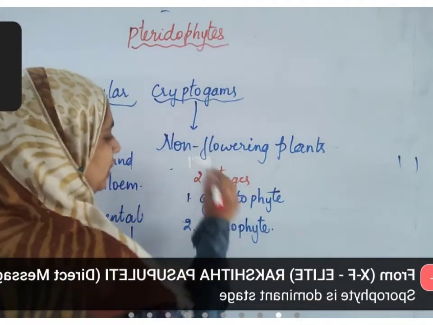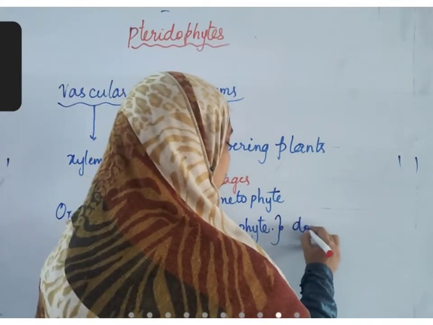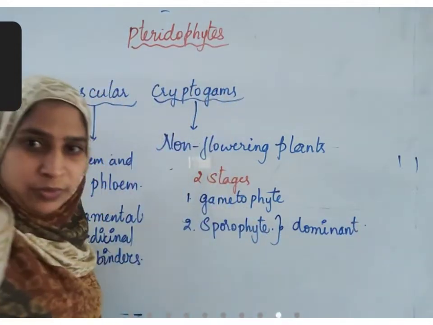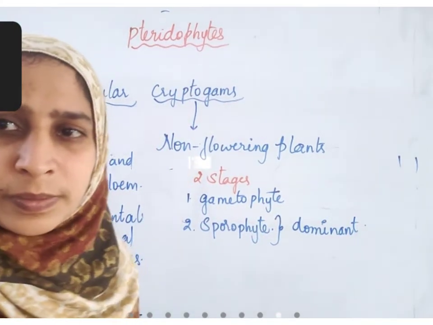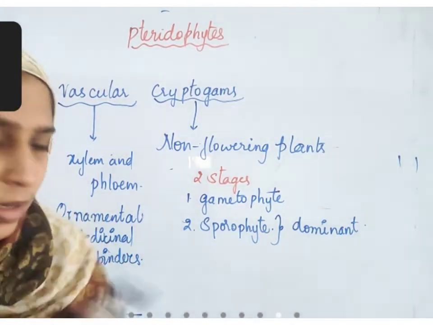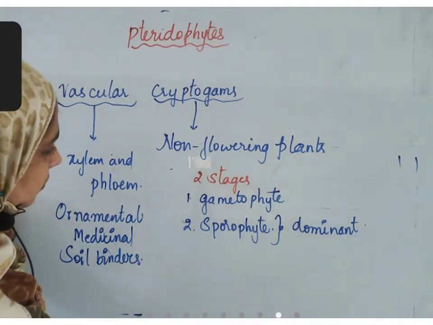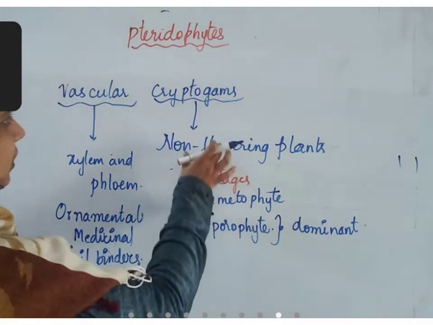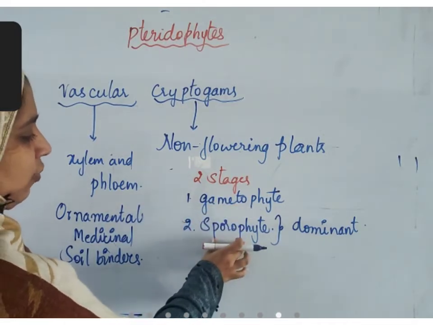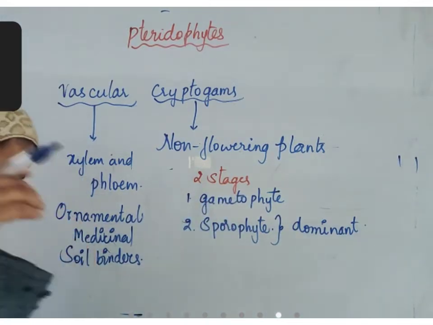But in case of pteridophytes, sporophyte is dominant over the gametophyte stage.